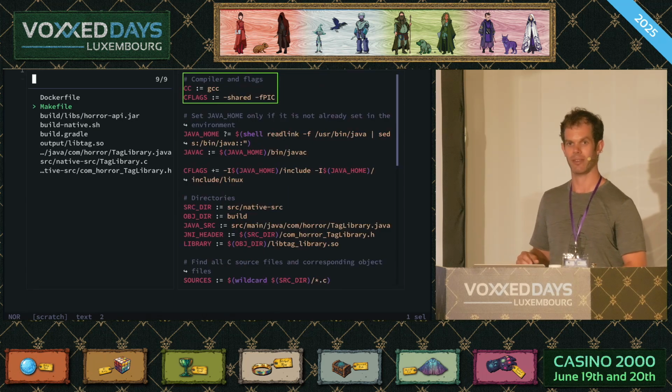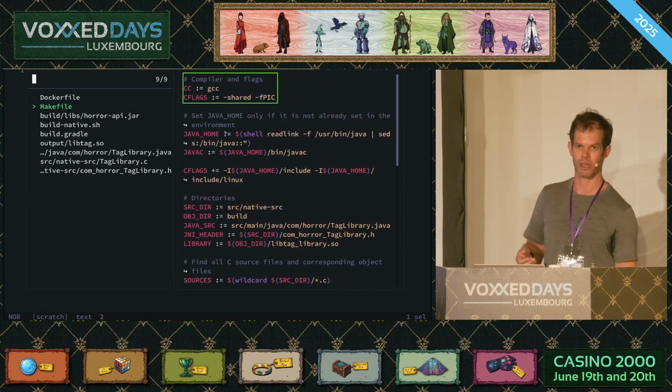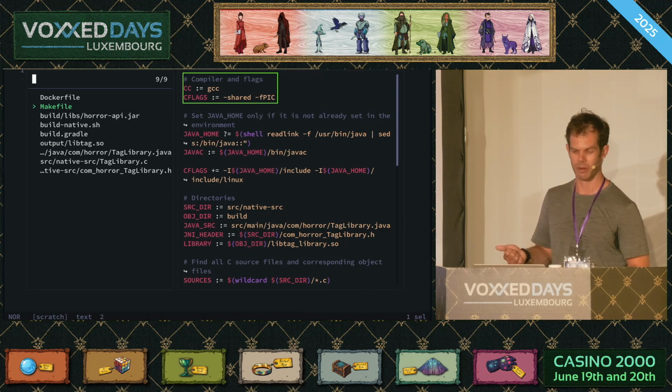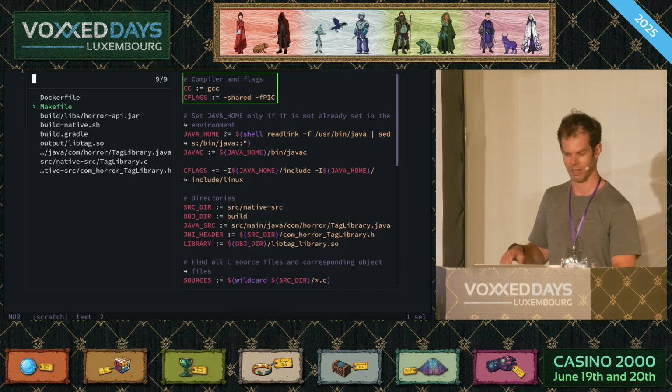The last bit we need is the variables for compilation. We're asking for GCC, and we're asking to build a shared library. fpic is also to build a shared library. It makes it relocatable. If you're interested, ask me later. It's a bit of a rabbit hole.